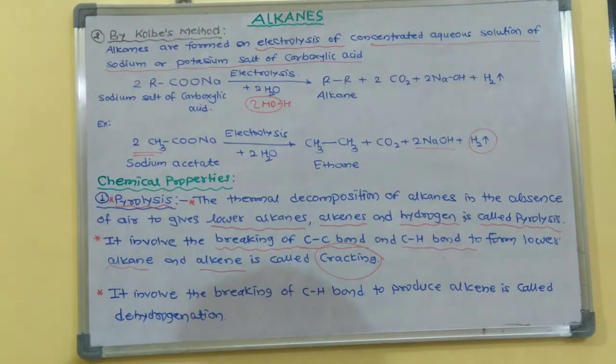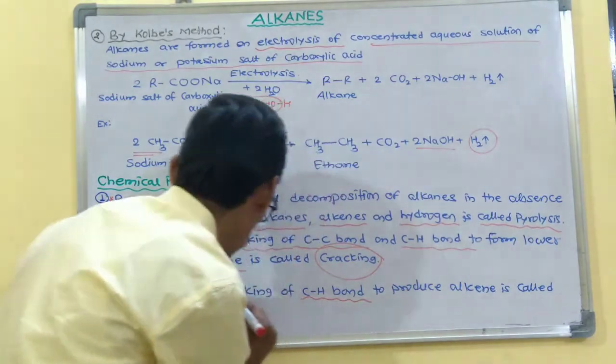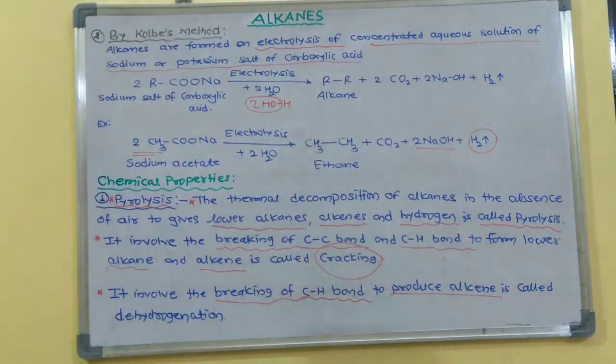Whenever the breaking of the C-C bond and C-H bond takes place, it is called cracking. And if it involves only the breaking of the C-H bond to produce alkenes,